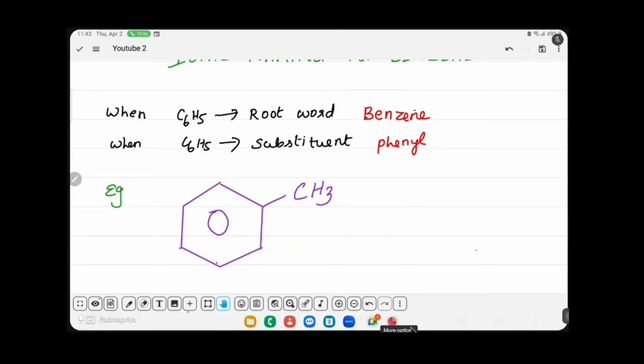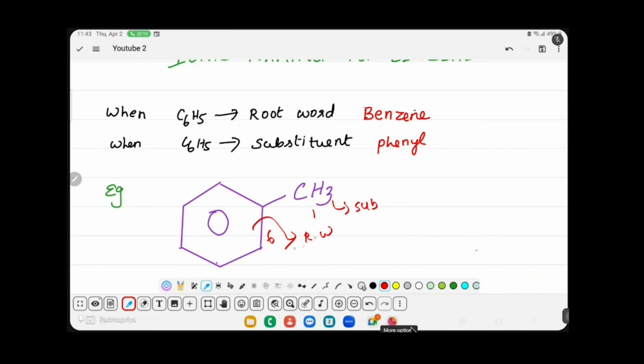So next, இந்த example பாருங்க. இது வந்து ring part, இது side chain part. So இப்போ நம்ம count the number பார்க்கணும். Number of carbon atom ring partல 6, இங்க 1. So அப்போ எது root word? Ring part maximum number, இது root word. Side chain part substituent. So ring part root word na you have to call it as benzene. Side chain part methyl. So methyl benzene is the IUPAC name of the compound. இதை நம்ம toluene சொல்லுவோம். Toluene ங்கிறது common name.